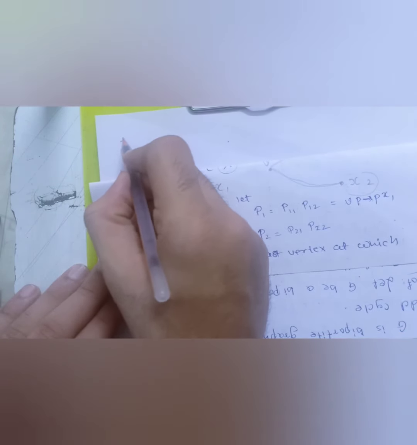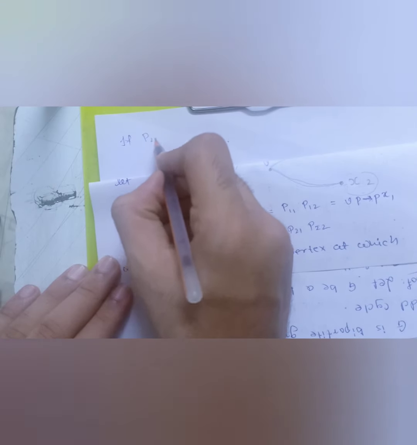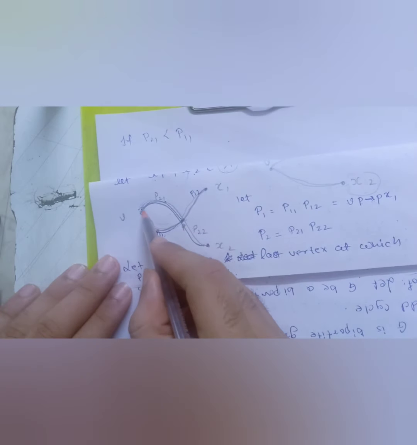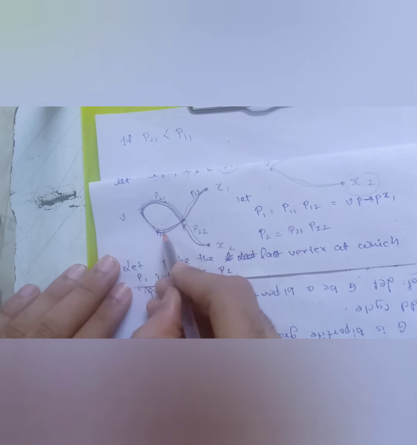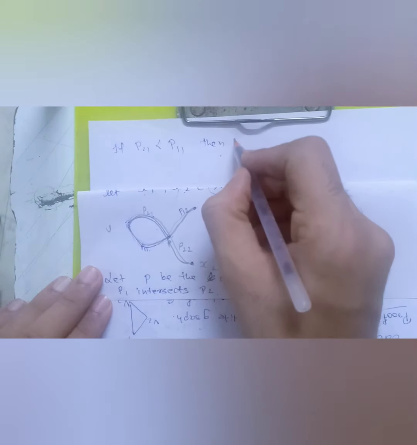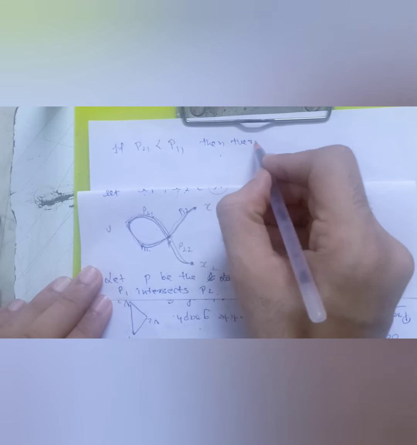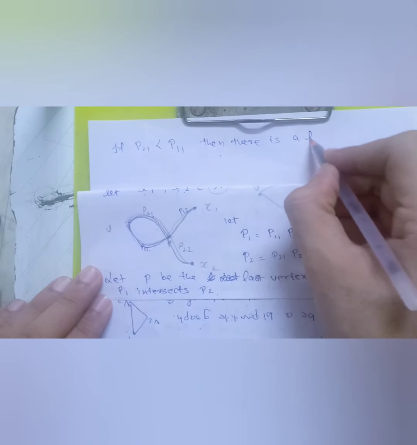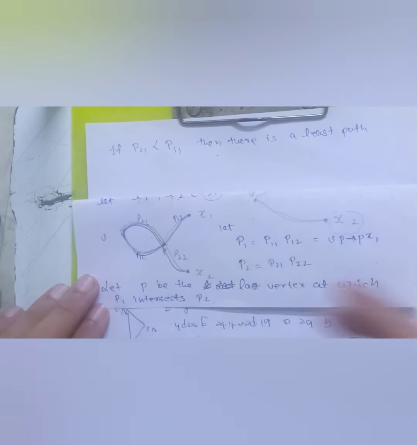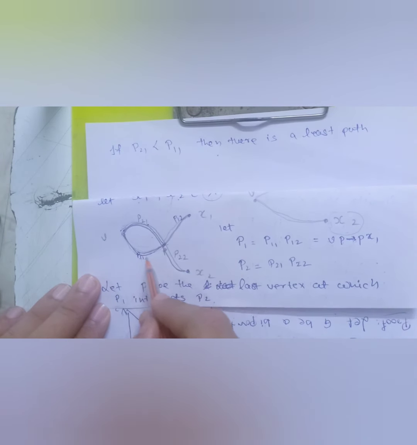We can say that if P21, that is this one, is less than P11, then there is a least path. What is the least path? P11.